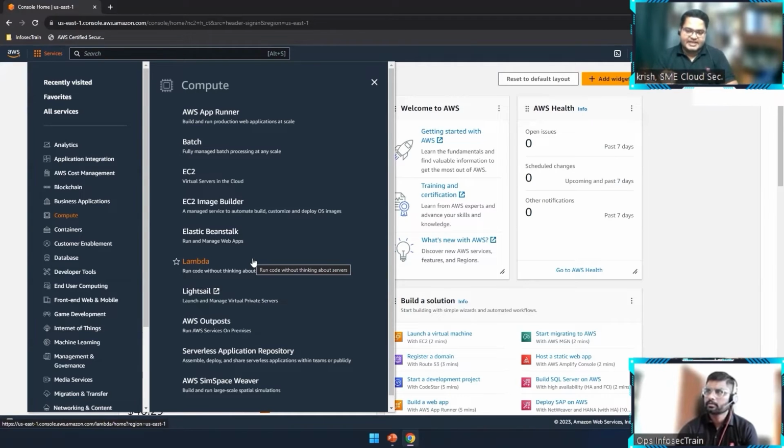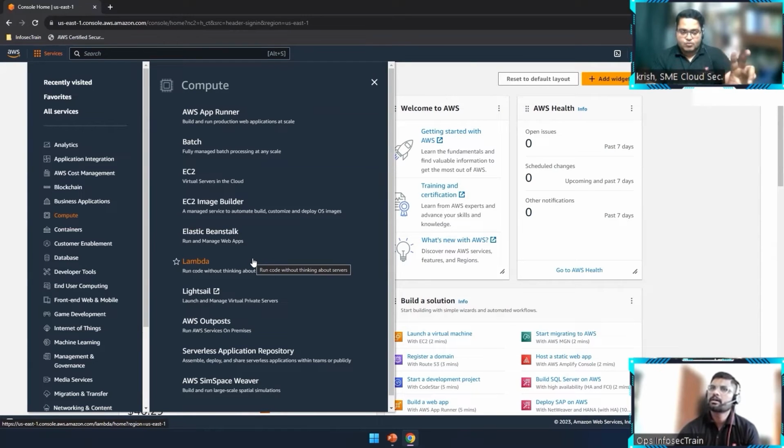Like if you want to host a website, if you want to run code, if you want to process some data, if you want to do a hybrid model, if you want to do monitoring for all these things, I can get the proper CPU and memory capacity from the kind of service called compute.